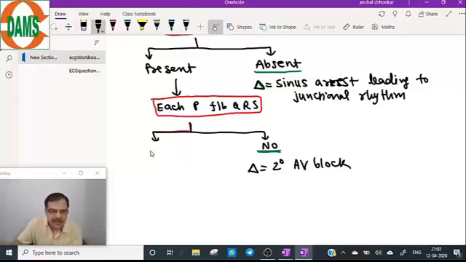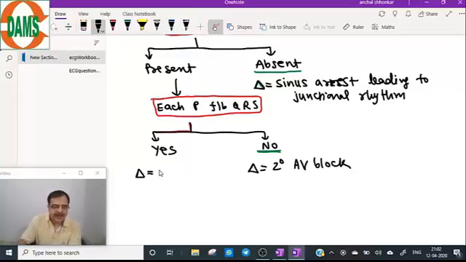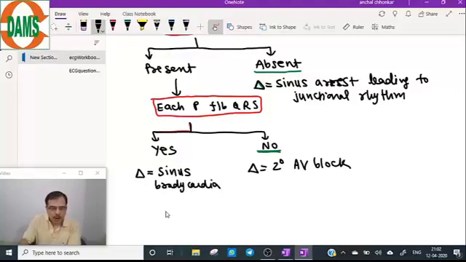While if your answer is yes, each P is followed by QRS, then the diagnosis can be 2 diagnoses. First, it can be a sinus bradycardia, or first degree AV block.